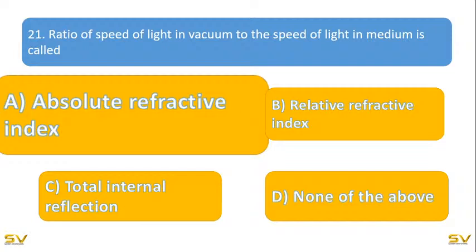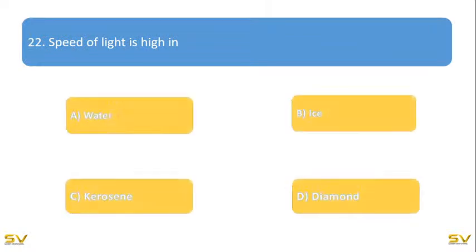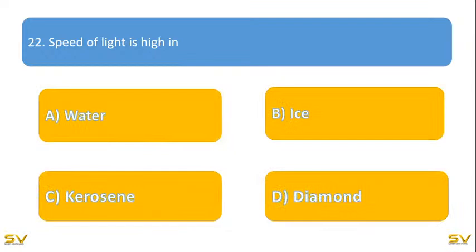And then coming to the next question: speed of light is high in. So among the following, in which is the speed of light high? Option A, water; option B, ice; option C, kerosene; and option D, diamond.